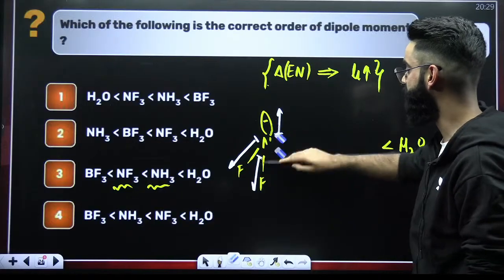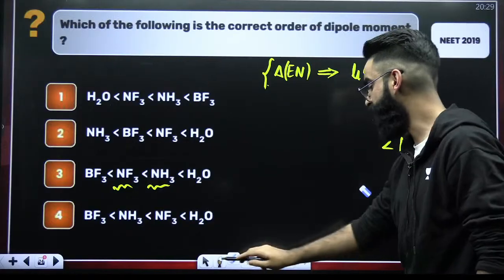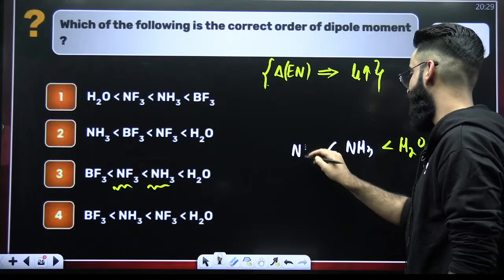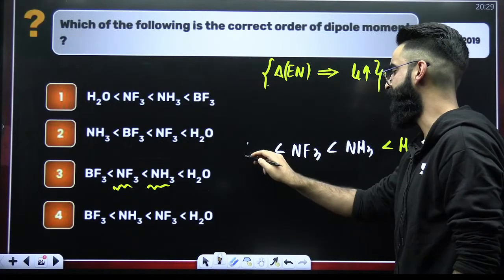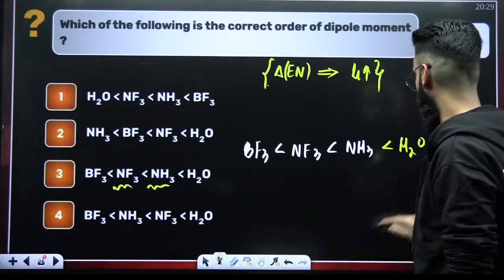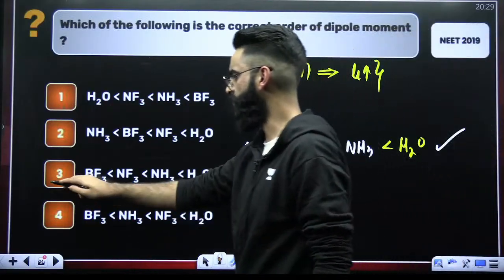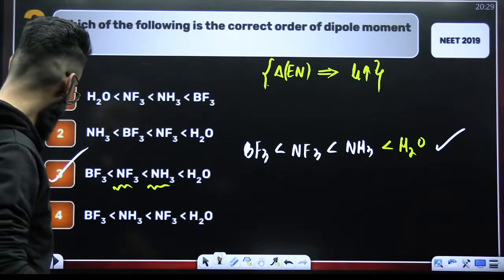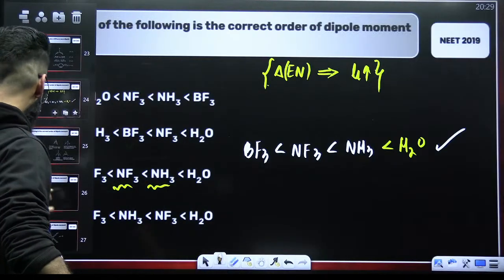So I would be considering NH3 first, and here I'll be writing NF3. And at the end, it's going to be BF3, which has zero dipole moment. So this is the order. Now you can select your option. It has to be option C. Perfect, guys. Let's move on to one more.